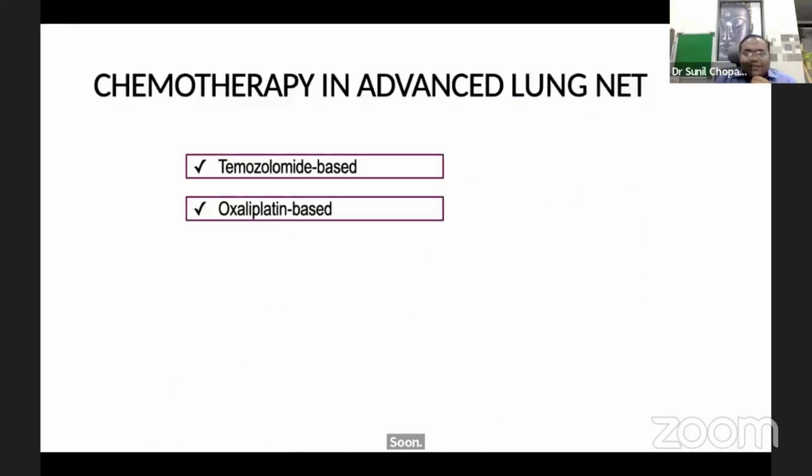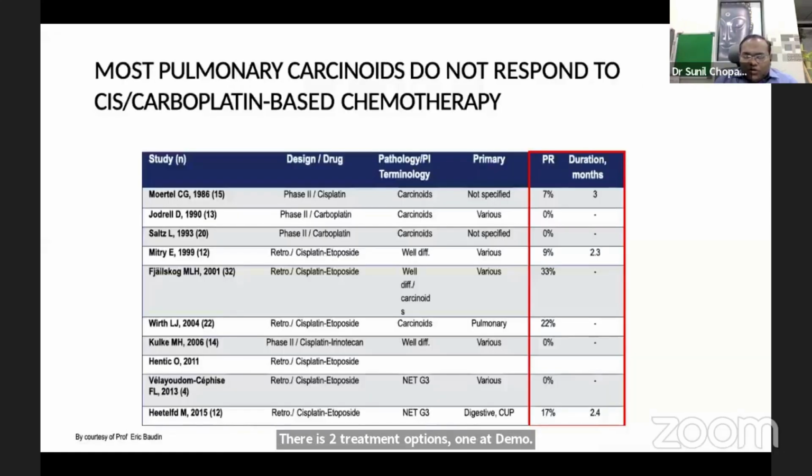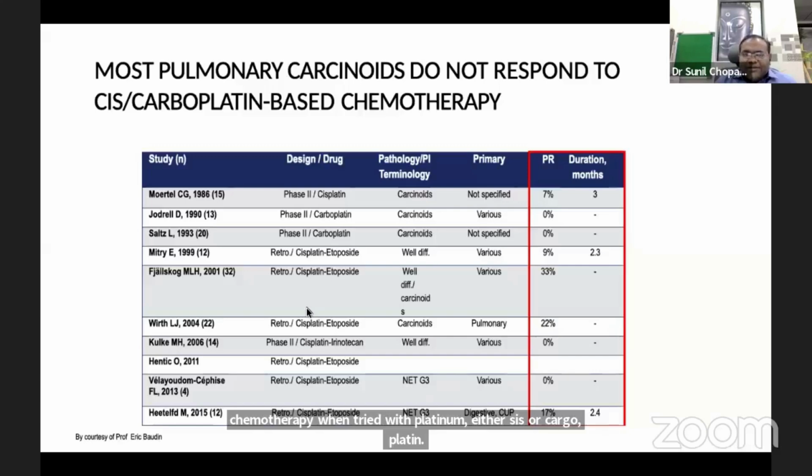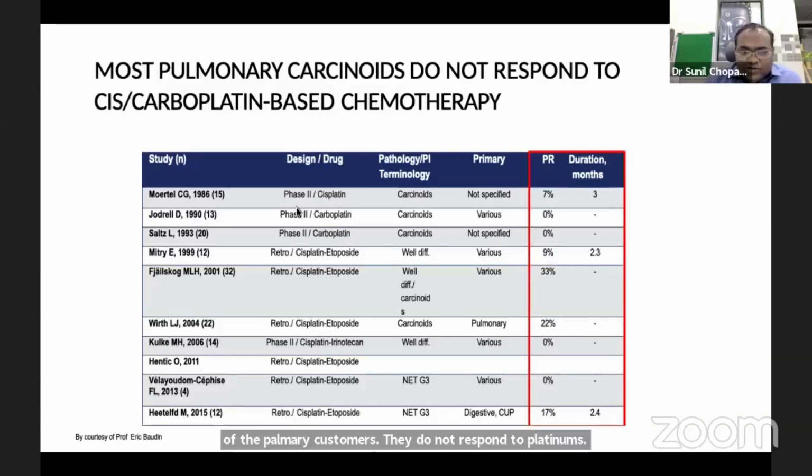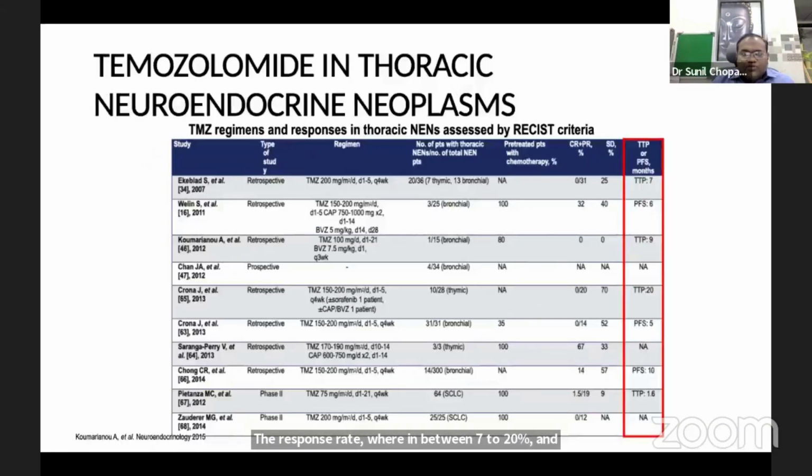Moving ahead to the next, chemotherapy in the advanced lung NET. There are 2 treatment options. One is temozolomide based chemotherapy or oxaliplatin based chemotherapy. When tried with platinum, either cisplatin or carboplatin, most of the pulmonary carcinoids do not respond to platinums. These are the phase 2 trials of cisplatin or combination of cisplatin-etoposide in well-differentiated NET or NET grade 3. The response rates were between 7 to 20%, and they do not show a good response to platinum.